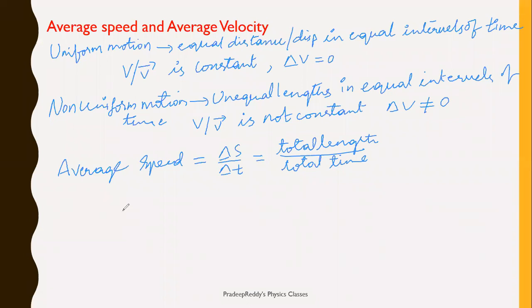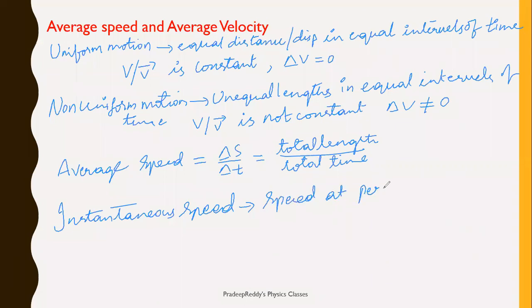And we have also defined instantaneous speed. Instantaneous speed is nothing but speed at particular instant of time.